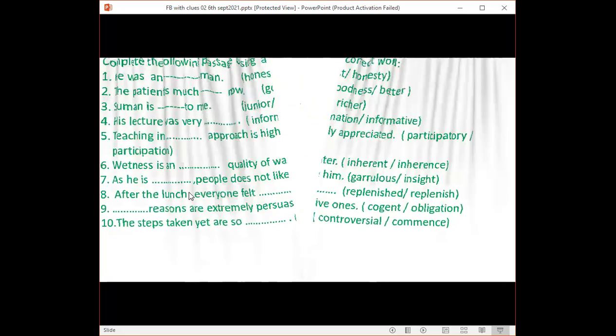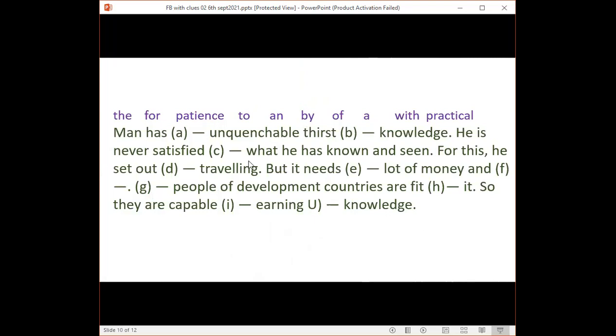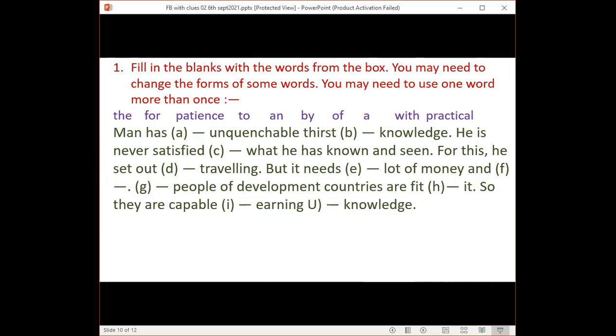So I think I'm going to engage you in another activity, which is the fill in the gap activity. You can see here. I'm giving you 2 or 3 minutes. What you will have to do is fill in the gaps with the given words: the, for, passions, to, and, by, of, a, with, practical. So try to complete the activity within the next 2 or 3 minutes.